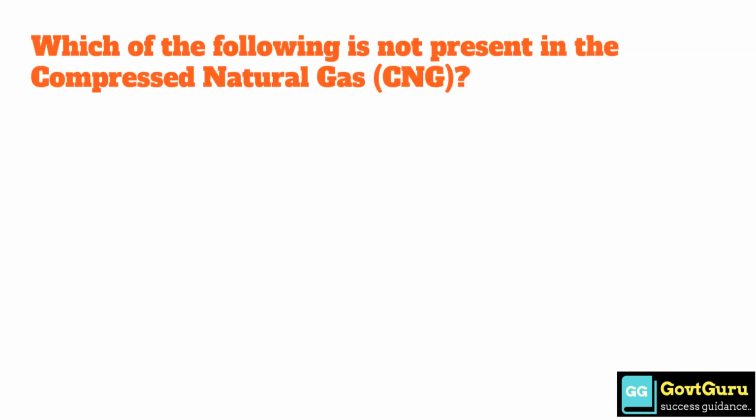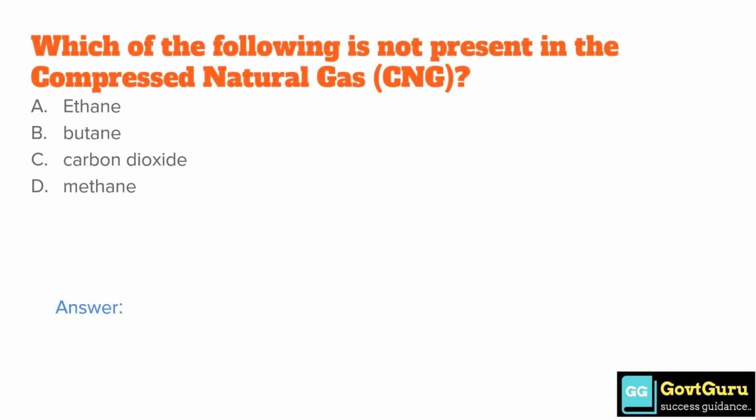Which of the following is not present in compressed natural gas, CNG? Option A, ethane. Option B, butane. Option C, carbon dioxide. Option D, methane. Answer is option C, carbon dioxide.